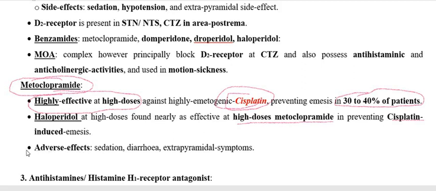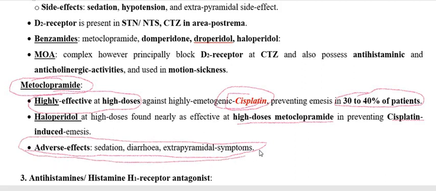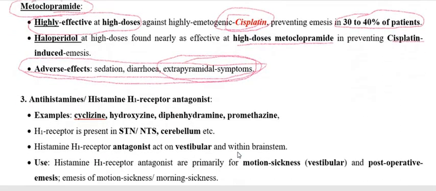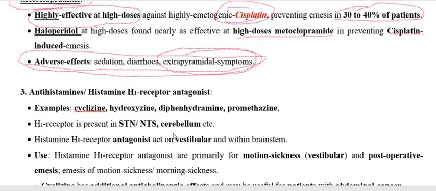Regarding the adverse effects, we already discussed the adverse effects of metoclopramide, because it crosses the blood-brain barrier to produce symptoms like sedation, diarrhea, and extrapyramidal symptoms. So extrapyramidal effects are particularly a concern with metoclopramide toxicity, associated with the drug crossing the blood-brain barrier.